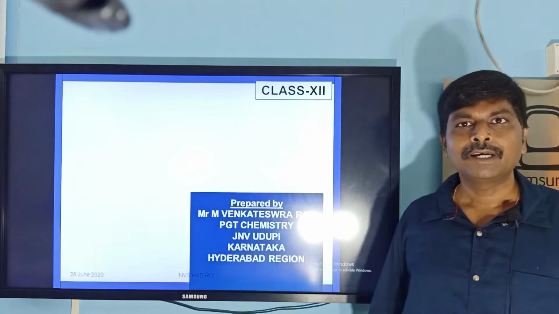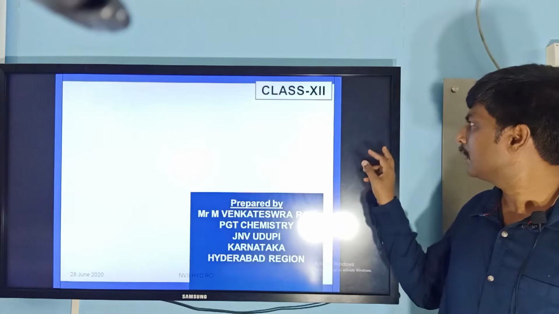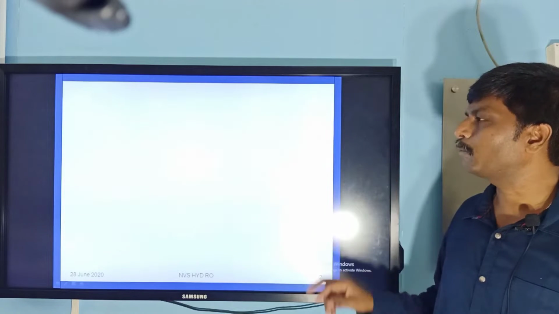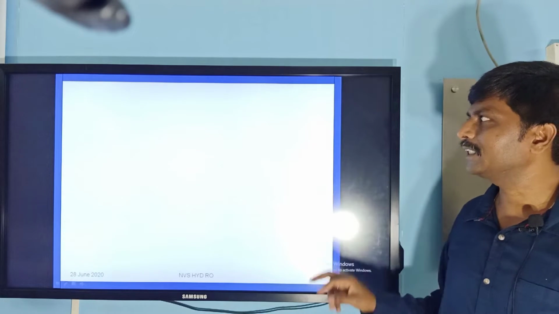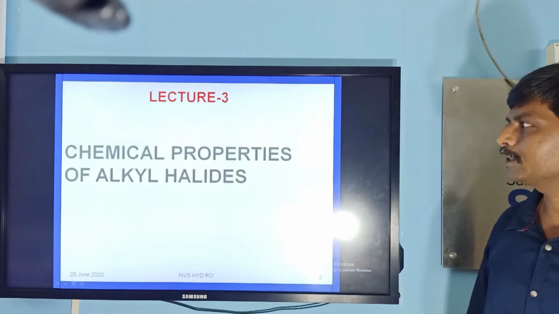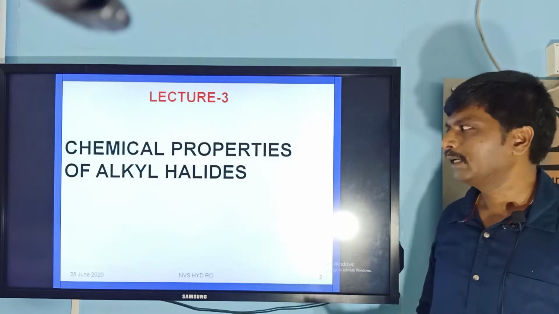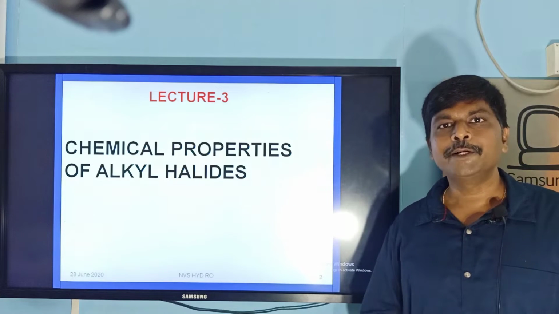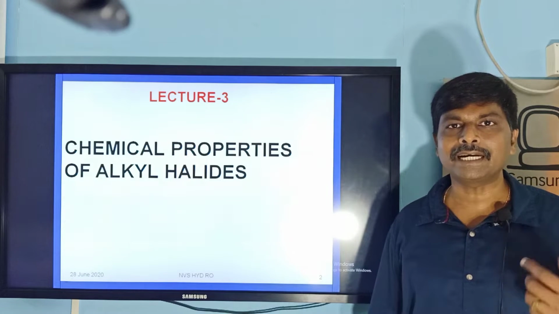So now I want to explain you haloalkanes and haloarenes chapter. In this chapter part 3, that is lecture 3, about chemical properties of alkyl halides. Alkyl halides mainly undergo nucleophilic substitution reactions.